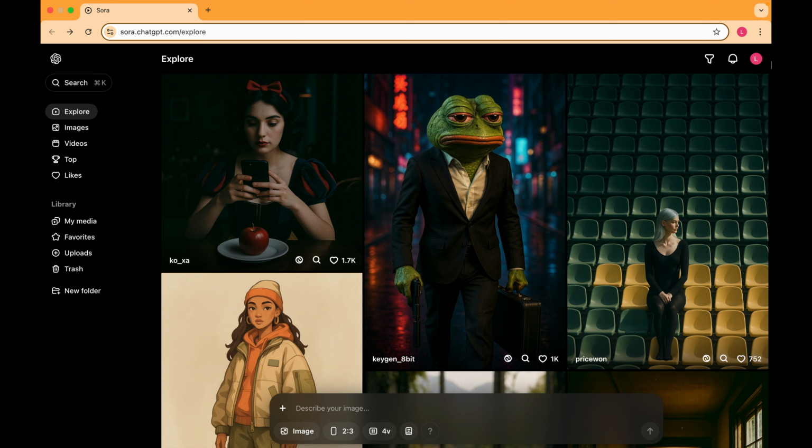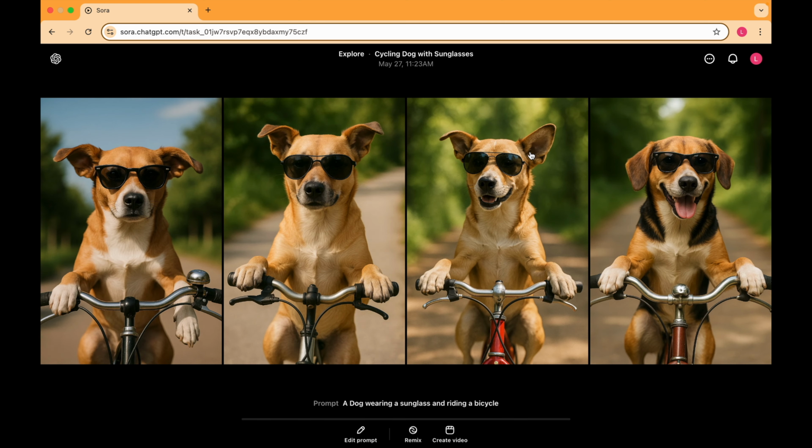For example, I am typing something like a dog wearing sunglasses and riding a bicycle. This prompt can generate unique images in seconds. That is generative AI at work.